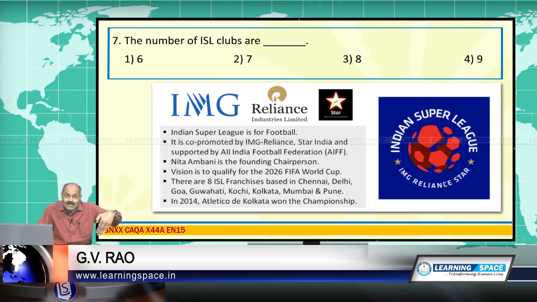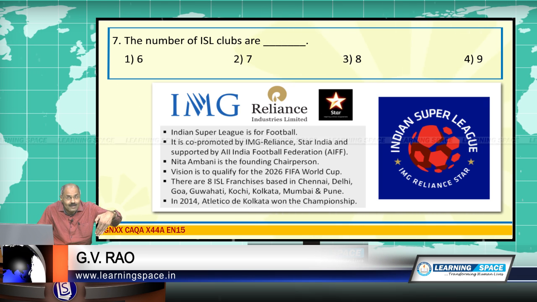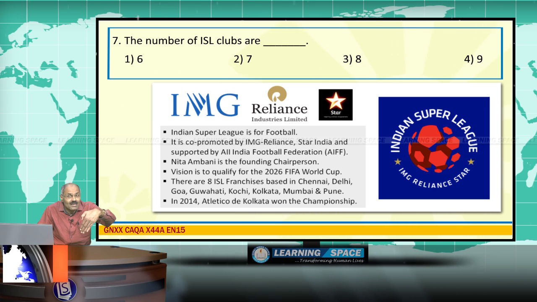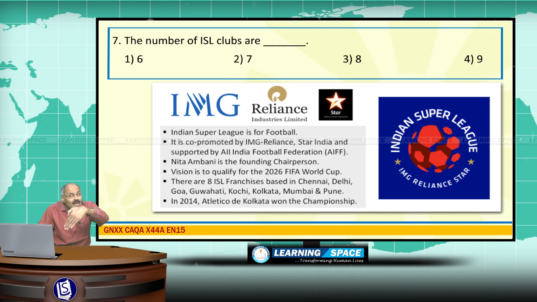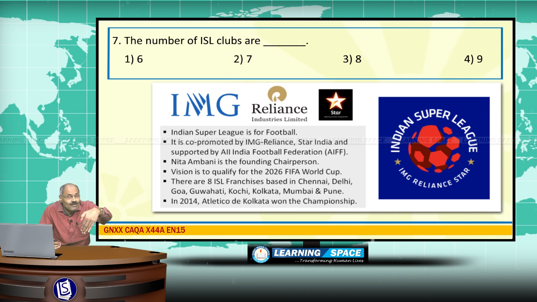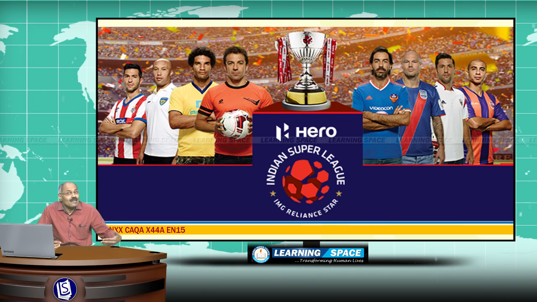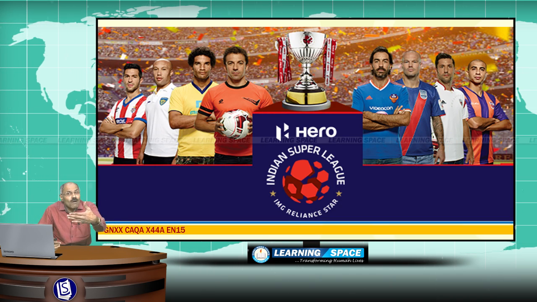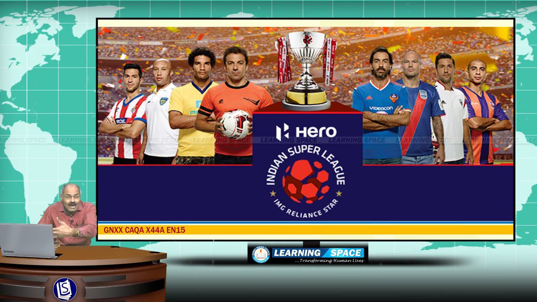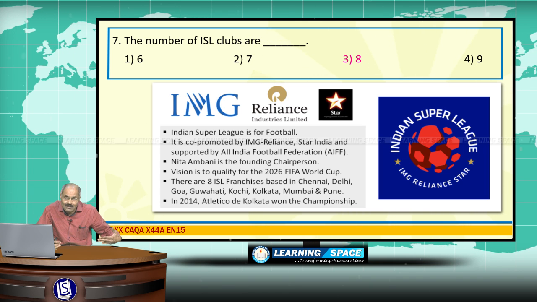IMG is basically a sports and event management company based in New York. Then Reliance Industries. All of you are well aware of Reliance Industries. Star India. These three, in association with the All India Football Federation, started this Indian Super League, and Nita Ambani is the founder chairperson of this Indian Super League. And there are 8 ISL franchises.